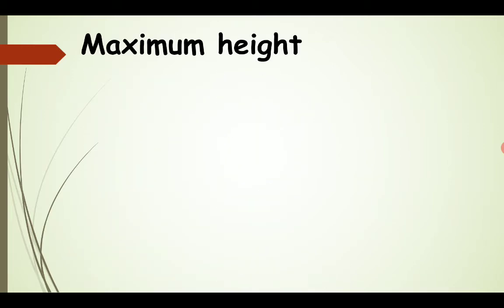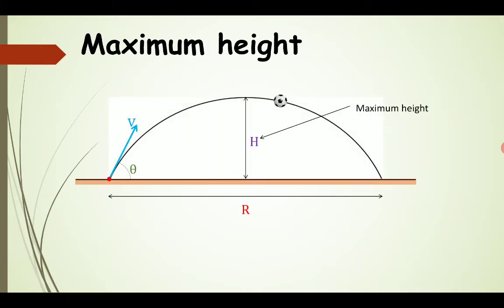Now after this, we have the maximum height. What is this maximum height? This is the highest point from the surface of earth that the projectile reaches. This is our initial position, the point of projection, and this is our trajectory. Out of this trajectory, this is the maximum height attained by the projectile, and we know that at the highest point, for a fraction of a second, our projectile comes to rest.